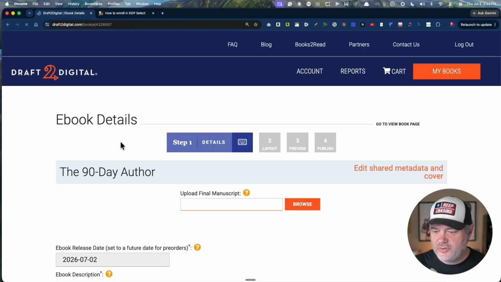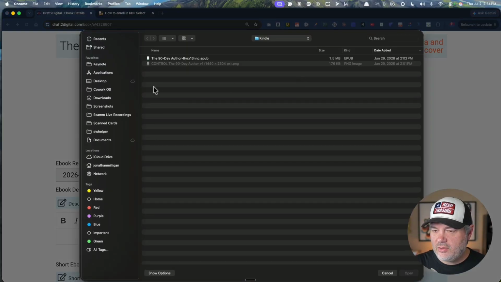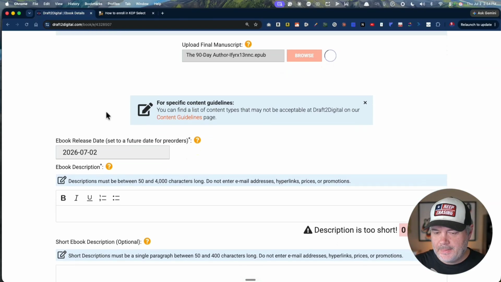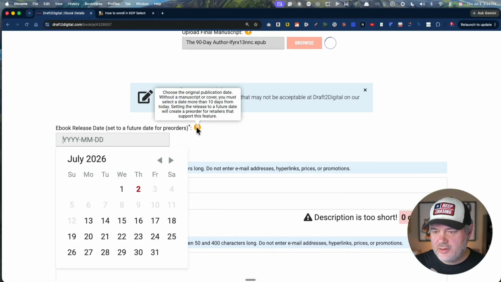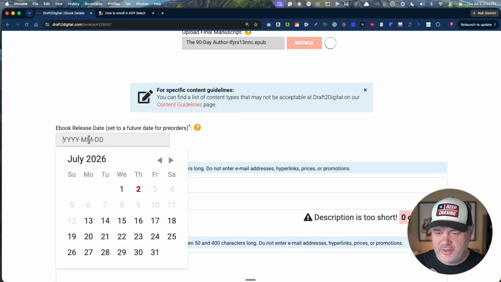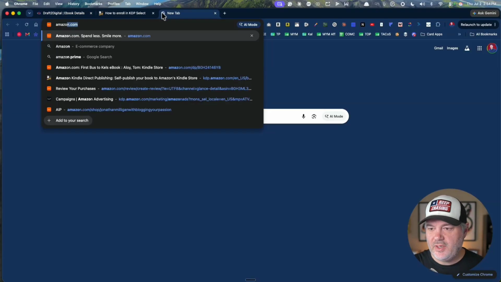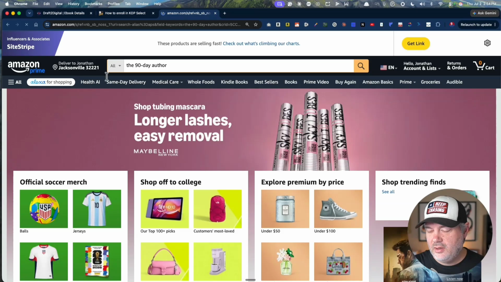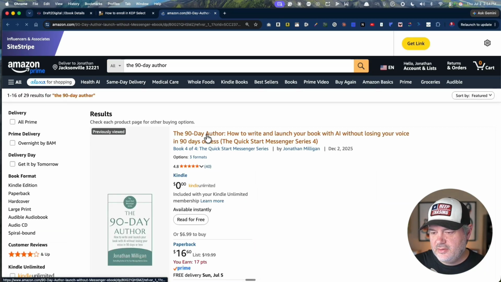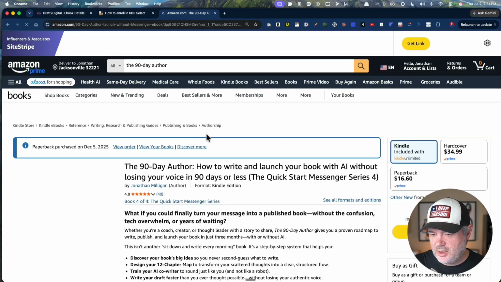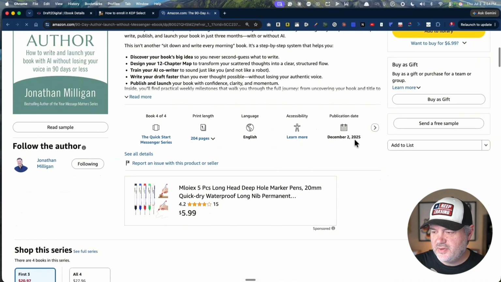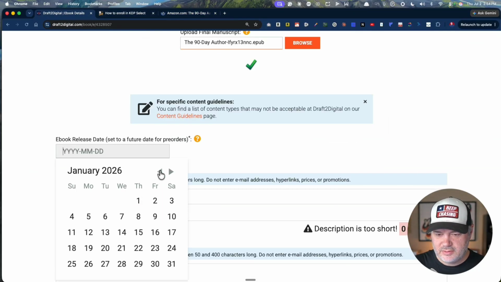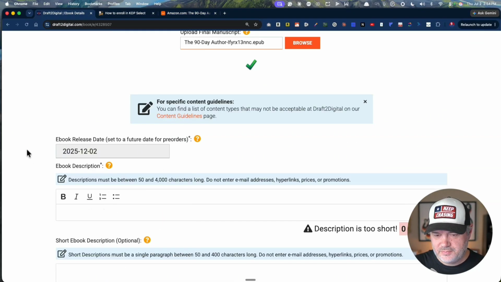Now this is where we're going to upload our manuscript. You want to already have your EPUB, which I do. I'm going to upload it there. Is this required? Choose the original publication date. Okay. If they want the actual original one, we're going to go find it real quick. 90-day author. We've got it in here. Scroll down. It was December 2nd, 2025. So we'll go back. Add that in.